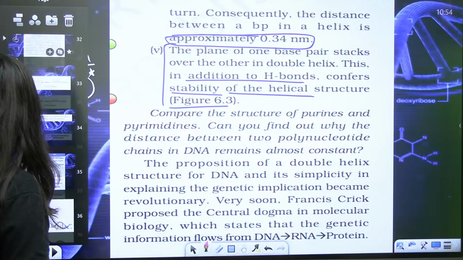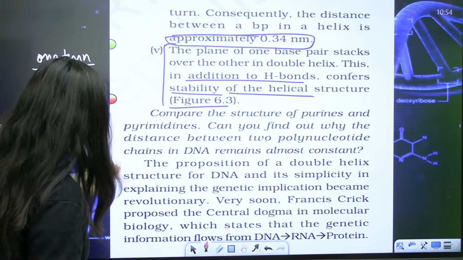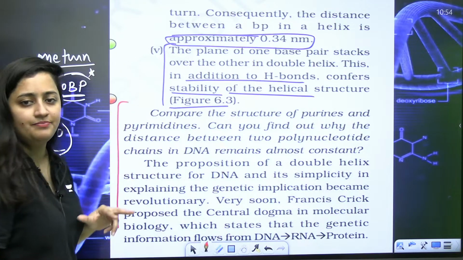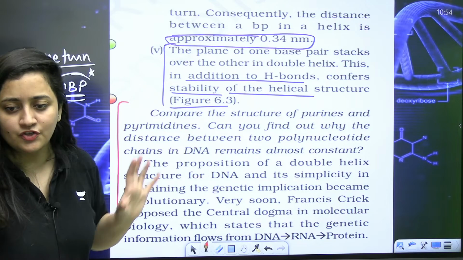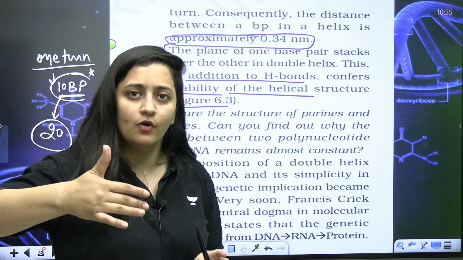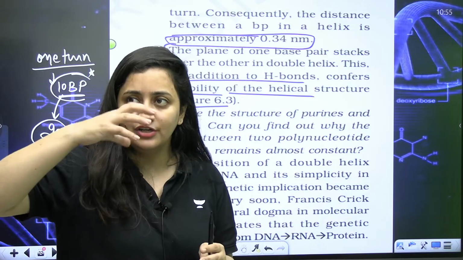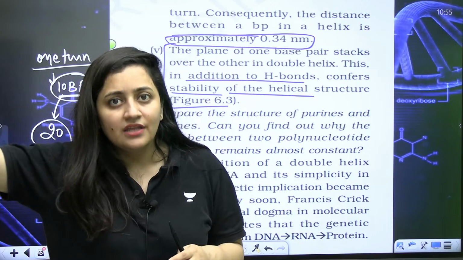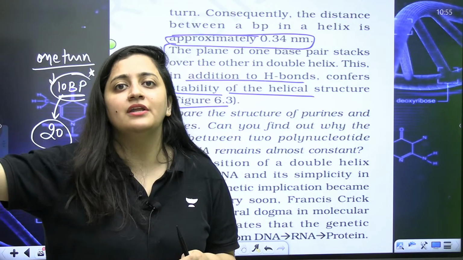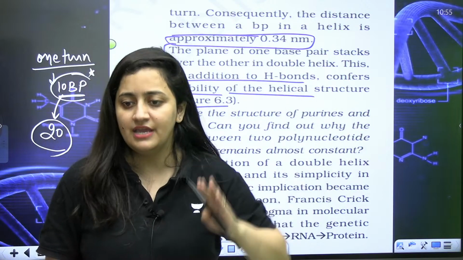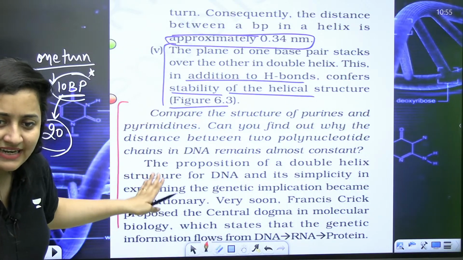We need to understand the packaging of DNA as well. But before starting this topic, let's finish this part, because this time we are just going with the NCERT flow. We started the DNA structure, then the salient features of the DNA, now the packaging of the DNA, then the experiments, the search for genetic material, and finally the semi-conservative model and the DNA replication.